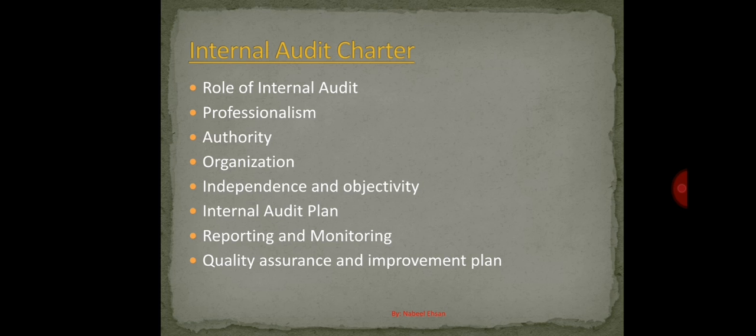Sometimes you need to merge some audits. As an example, if two audits were planned at the start of the year, one is sales and another one is receivables. Now based on the integration of the IT system, these two audits can be done as one audit, and an auditor can identify certain weaknesses in both these processes because they are dependent on each other, the sales and receivables part. So these audits should be joined together.